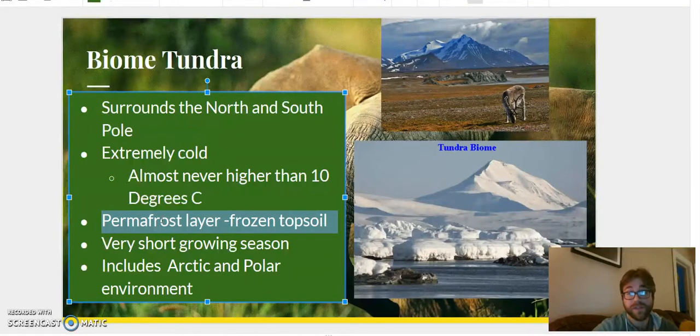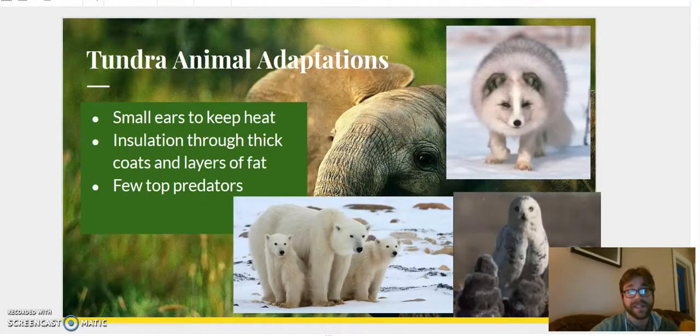The tundra surrounds the North and South Pole, and it includes some of the Arctic and polar environments. Now, the animals that live in this kind of environment are all about trying to keep their heat in. They need to keep their heat. So they have small ears. Small ears will keep in heat. Ears are one of the quickest ways to lose heat, right? So when you're cold, especially here in the winter, you want to get a hat that covers up your ears.